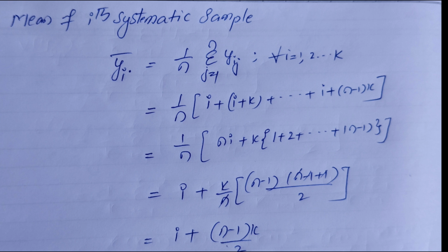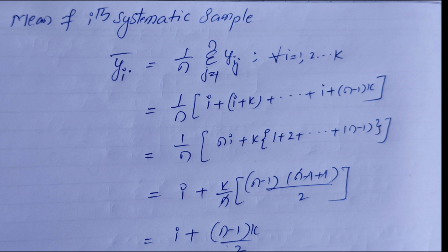So in that the i term is repeated n times. k we take common, we get the value k into 1 plus 2 plus 3 plus up to n minus 1. In this series we write n minus 1 into n minus 1 plus 1 by 2. Here minus 1 plus 1 cancelled, we get the final value n into n minus 1 by 2.